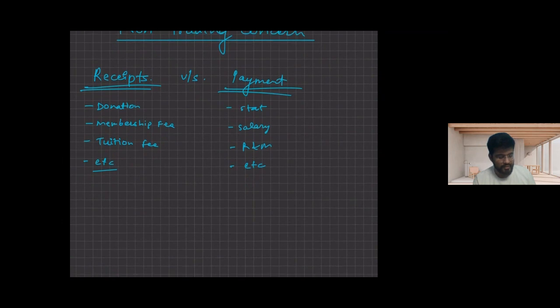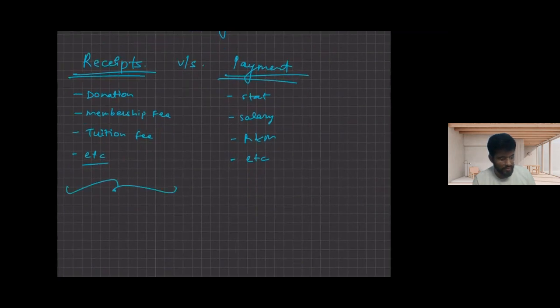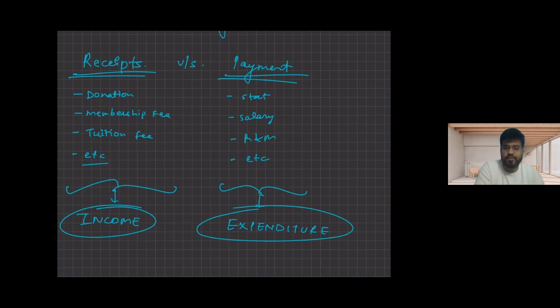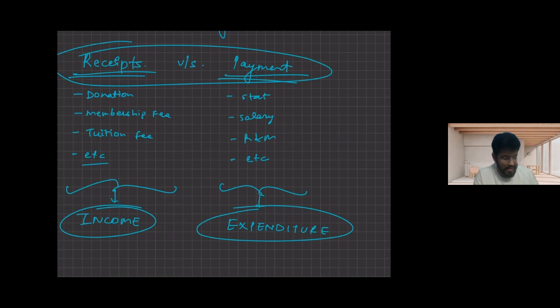These are all their payments. So I can say all the receipts would be their income and payments would be their expenditure. For this type of concern, we use two accounts, the receipt and payment account, as well as the income and expenditure account.